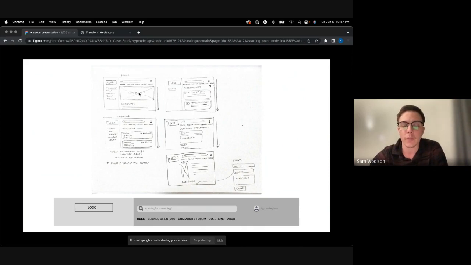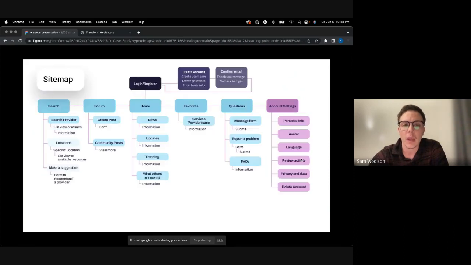I ended up settling for a simple main navigation on top being home, service, community, questions, and about. Here you'll see a modified wireframe of the top navigation as reference. I did a sitemap where the user would log in or register. They'd see the homepage immediately past that stage, where they can shift between these news updates, trending, and what others are saying.